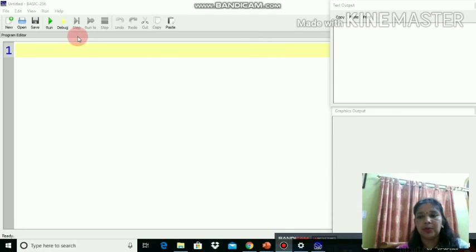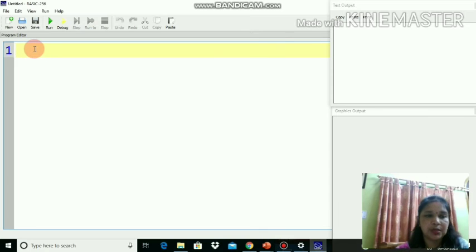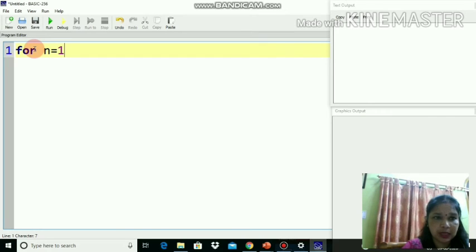Okay, so the program using for loop, the first program was for printing the values from 1 to 20. How to write? For is the keyword. You will write here for. Take anything, like I'm taking n equals to 1. Then to is the keyword. Up to which value? Suppose up to 10 you want to go. Every time how much you want to increase. After writing step, you will give that value 1, and then just shift this cursor inside towards right hand side so that it will appear like it is part of for statement.